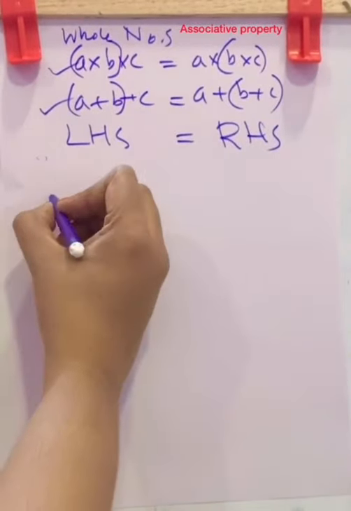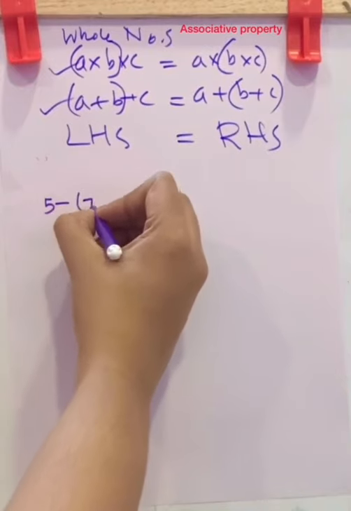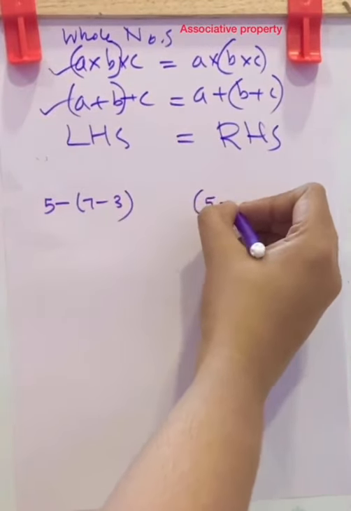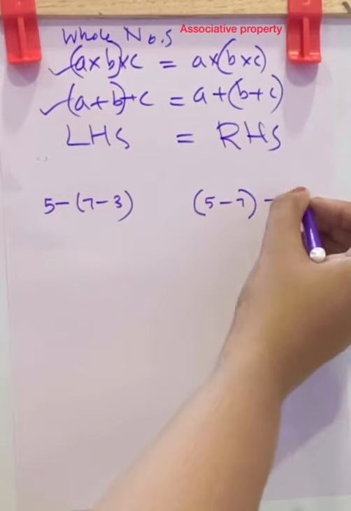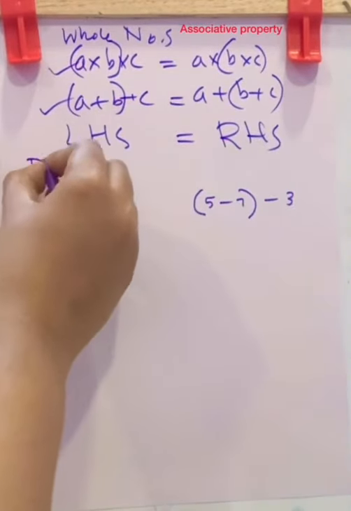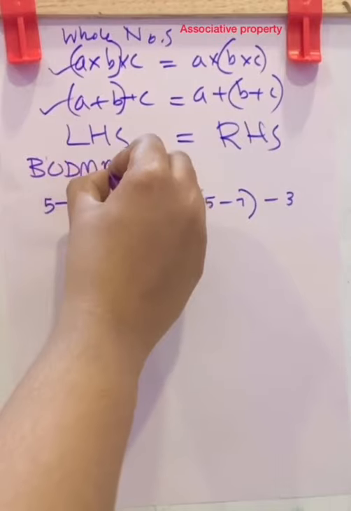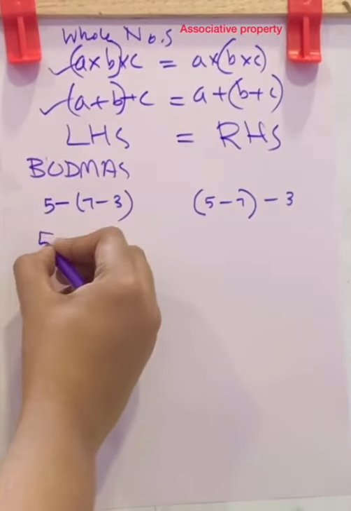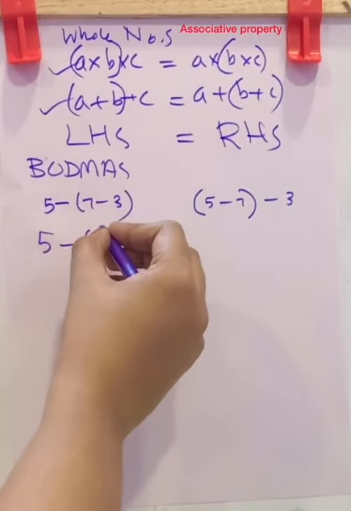I'll show you one example of subtraction. (5 minus 7) minus 3, and let us check if it is equal to 5 minus (7 minus 3). Always remember, by the BODMAS rule, first you have to do the brackets. That is 7 minus 3 is 4.